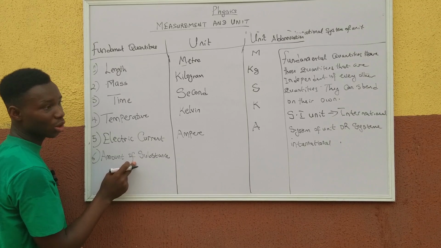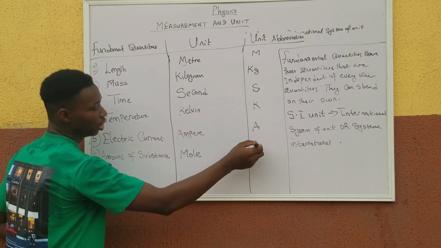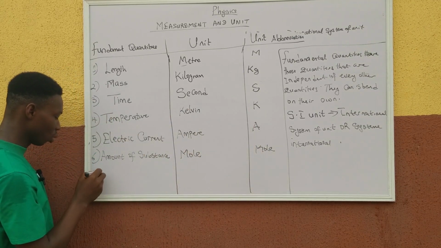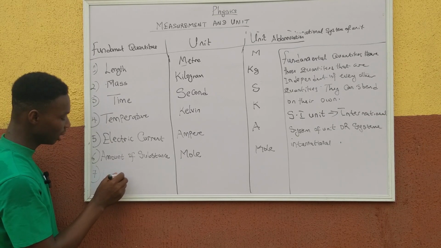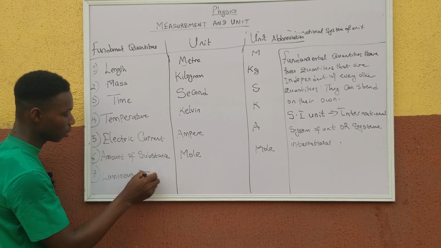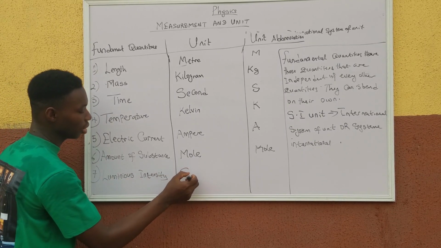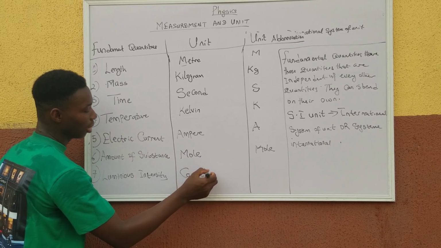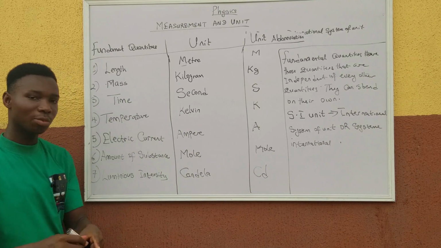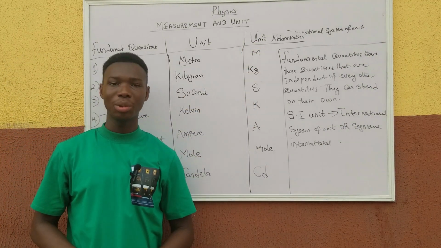The SI unit for amount of substance is the mole, and the unit abbreviation is still mole. We have the seventh one, luminous intensity. The SI unit for luminous intensity is the candela, with the unit abbreviation cd.